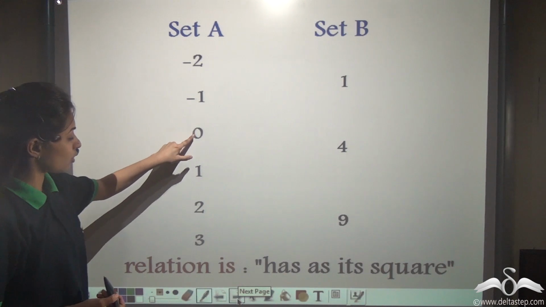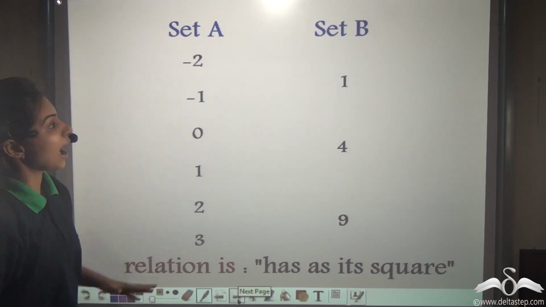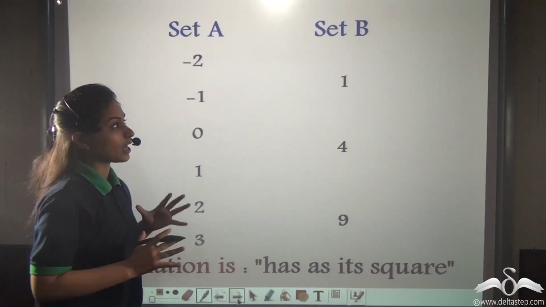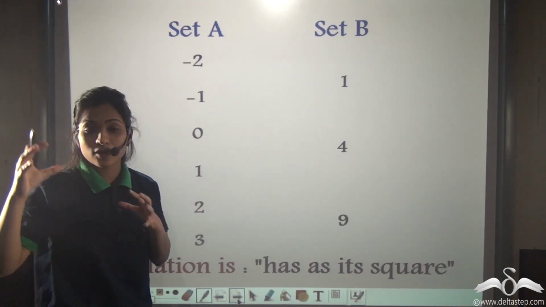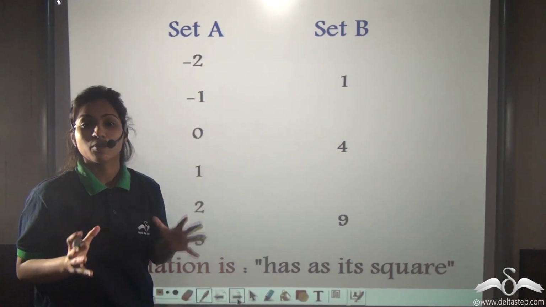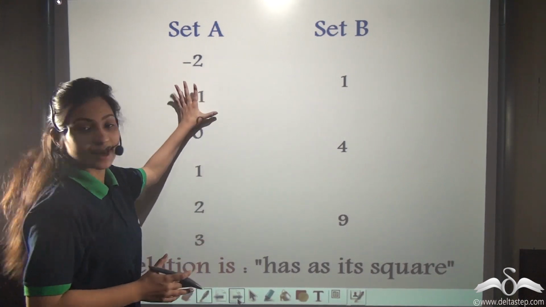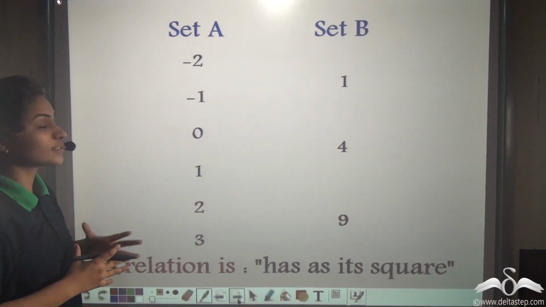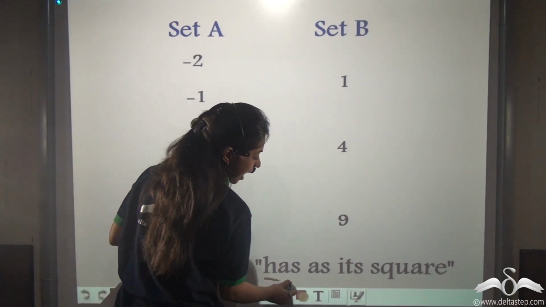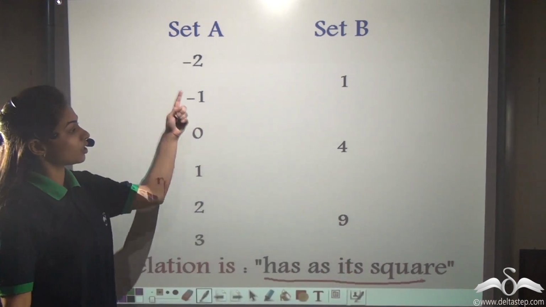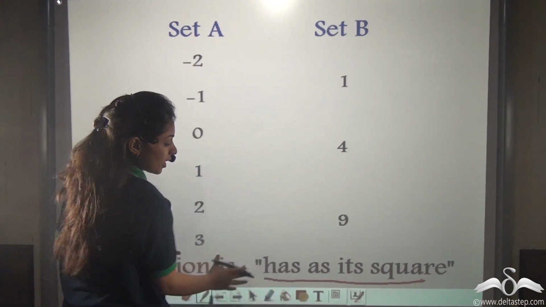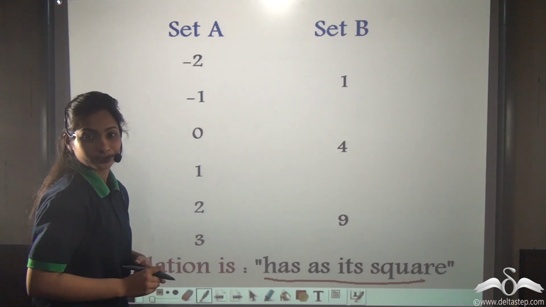Similarly, let me again take some numbers -2, -1, 0, 1, 2, 3 in set A, and some numbers say 1, 4 and 9 in set B. Now remember, there is not a rule that the same numbers or the same number of numbers need to be taken in set A and set B both. You can take more numbers in set A than what is present in set B, or vice versa. So here, what can you see? What is the relation? If I say the relation is has as its square, can you tell me which numbers will relate to which number in set B? Which elements of A will relate to set B if the relation is has as its square?